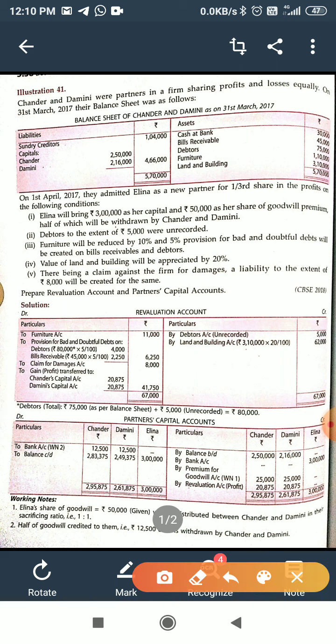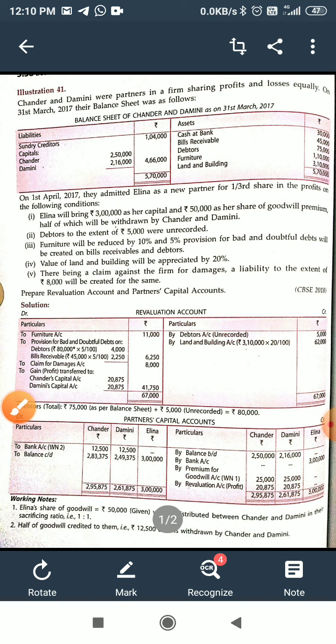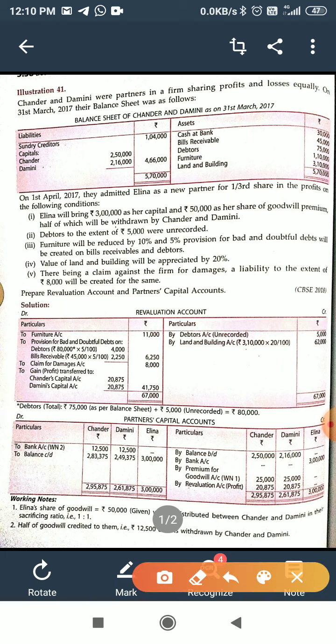In this adjustment and other adjustment about bills receivable, provision for 5% is calculated on bills receivable. Find bills receivable, 45,000. 45,000 into 5 upon 100, means 5% of bills receivable, 2,250, and equal to 6,250. I hope it is clear.